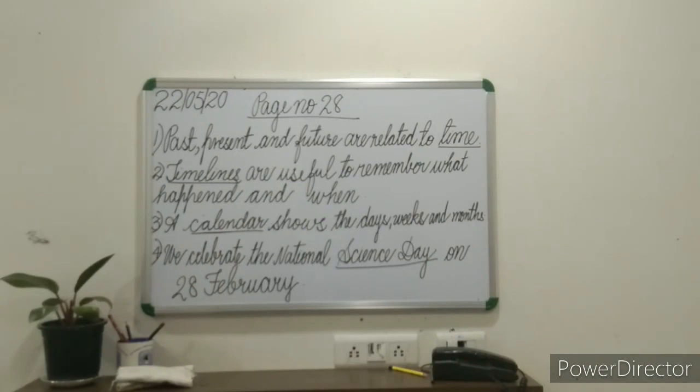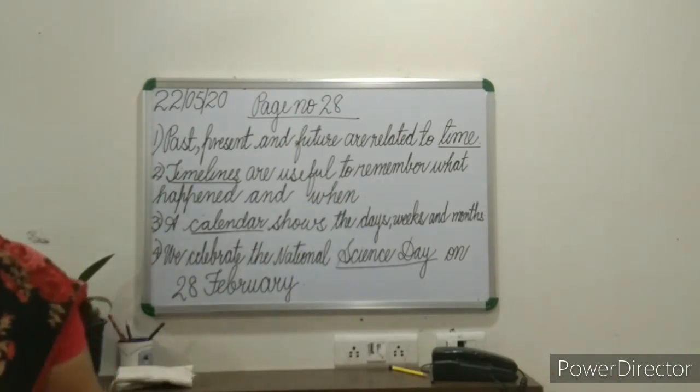Number 4, we celebrate the national dash on 28th February. And the answer is we celebrate the Science Day on 28th February.